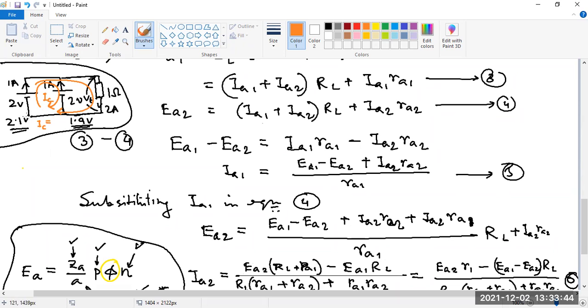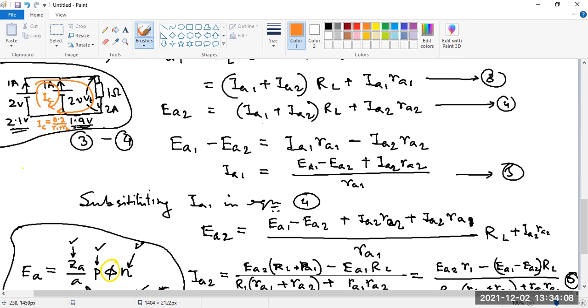Who decides the circulating current? The voltage difference. The difference of potential, 2.1 minus 1.9. So the potential difference here is 0.2 only. We need some resistance as well, no? Yes, the internal resistance of the two voltage sources, which we generally neglect, but there is a finite resistance.